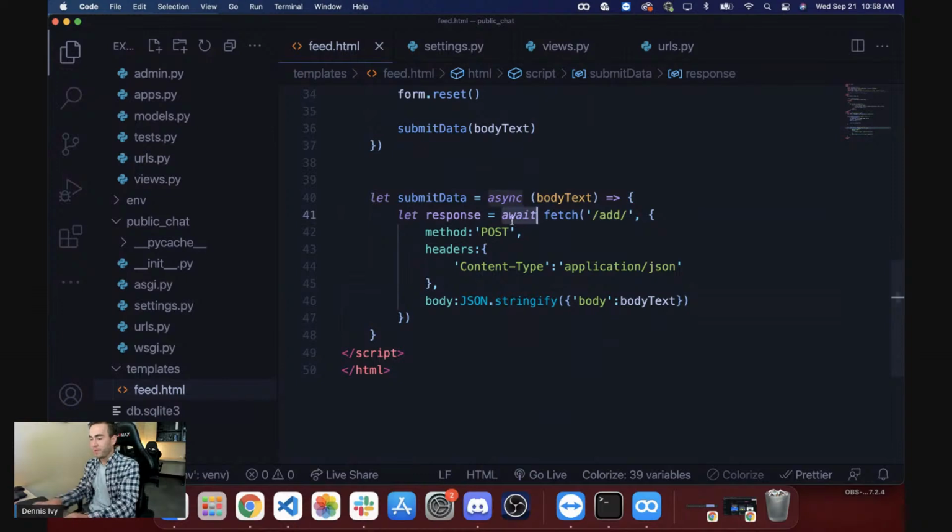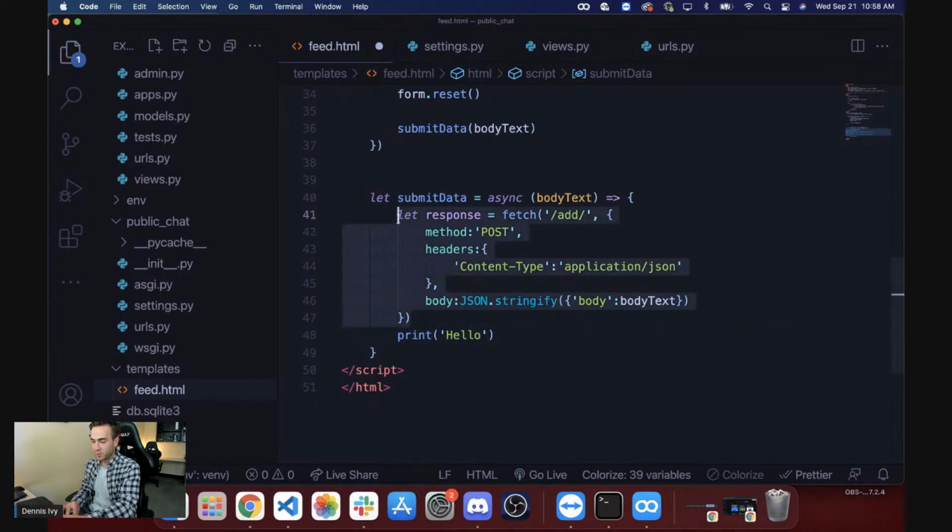So essentially, if I don't put await here, if I have another function, let's say print hello, it will actually execute before this is completed, because this will take longer because it has to make a request to the backend and so on. So what I'm going to do here is throw in await, and await is going to wait for this action to complete before we execute the next one. So that's why we're adding that. But in order to use await, we add async to the function.